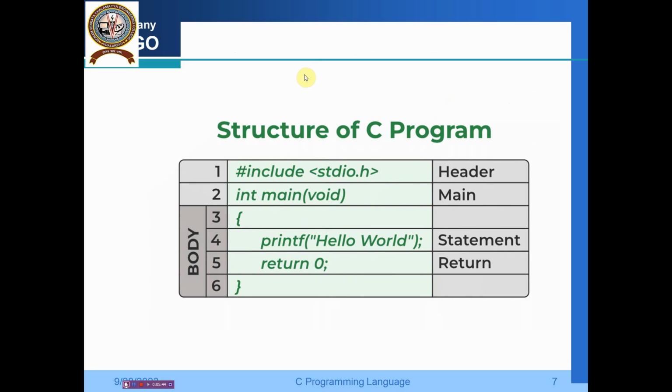In the first line we see hash include stdio, this is the header file. Then integer main we put void, that is the main function starts here, and this is the body of the function. So what is there in between these curly braces. Suppose I want to write the statement hello world. So print function or method, whatever you say, inside that we want to print hello world. Every statement is to end with one semicolon, that I put there, then return 0. Okay, close this body. So this is the general structure.